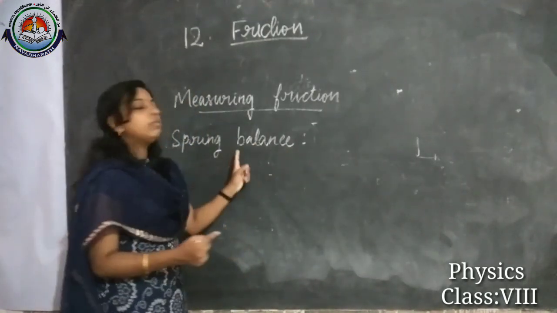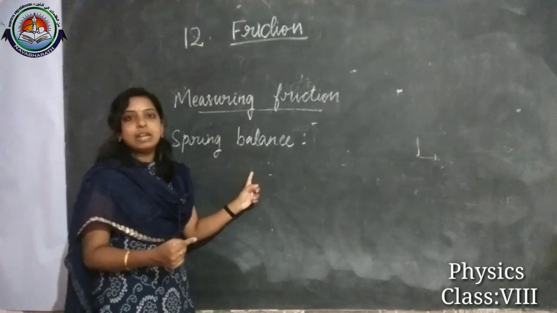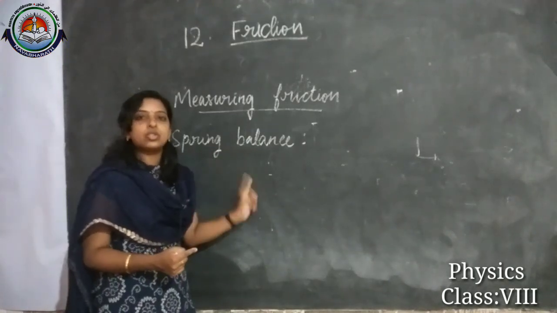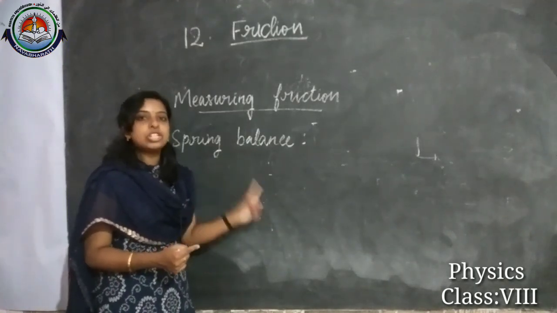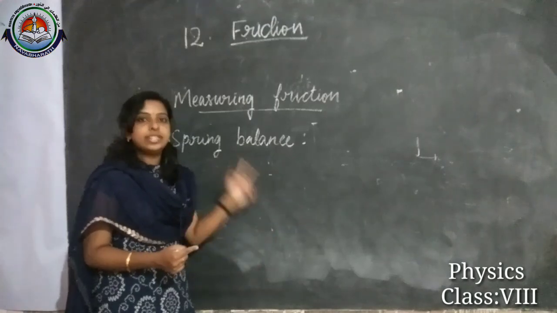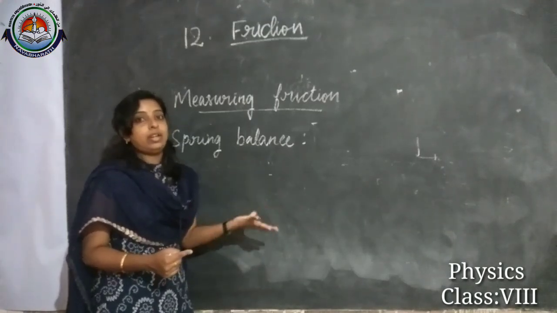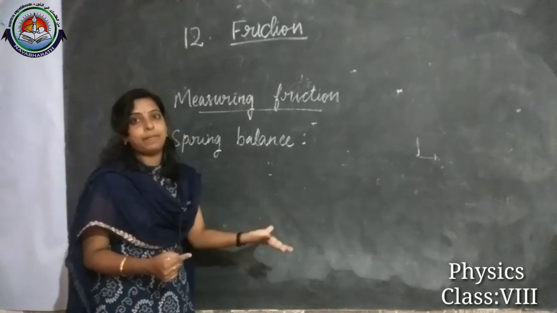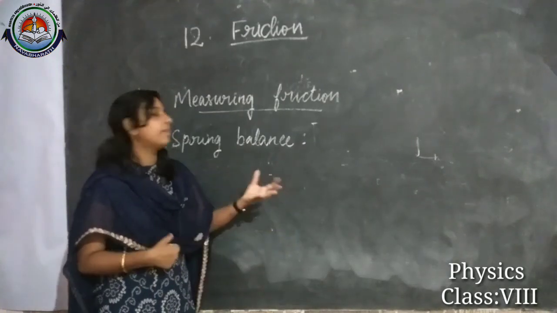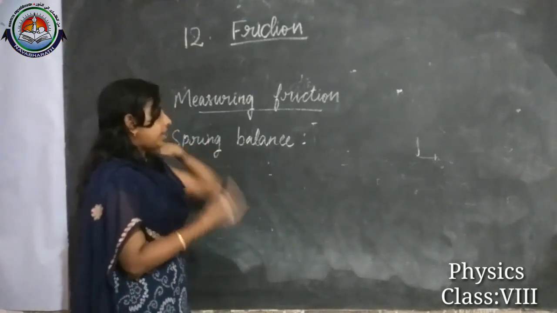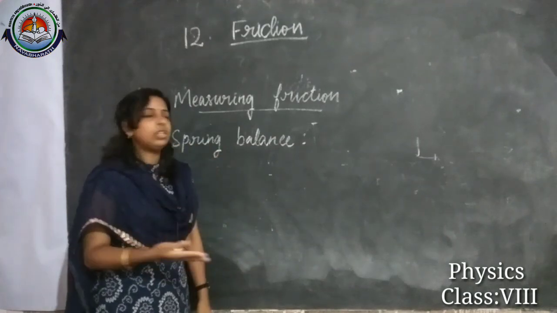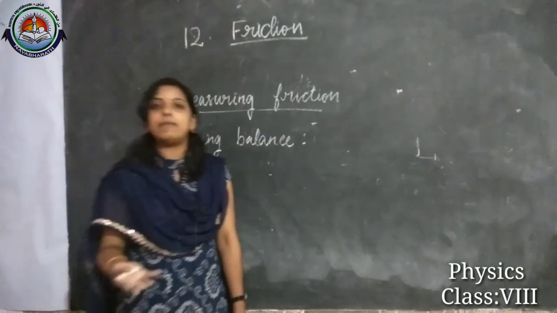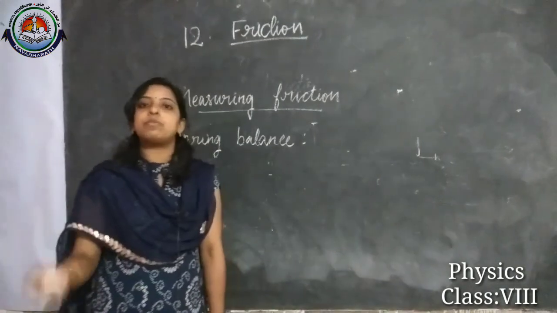We can measure friction with the help of a spring balance, which is used to measure the weight of an object, and it is based on the principle that a spring will stretch when force is applied to it. Then how to measure with the spring balance, these things we discussed. Next class we will discuss the types of friction.